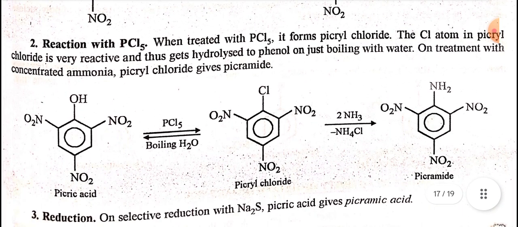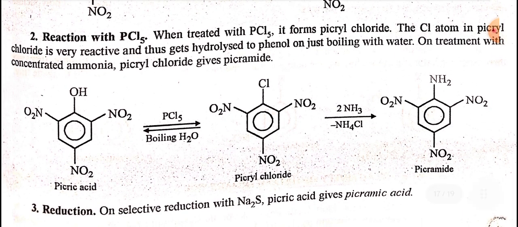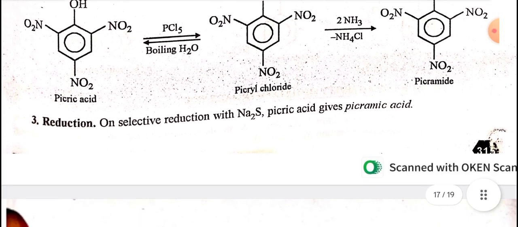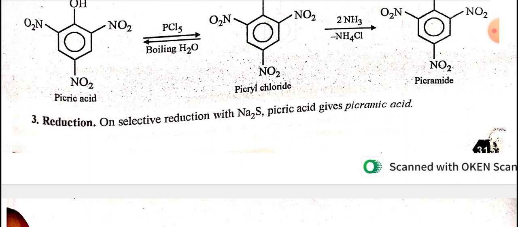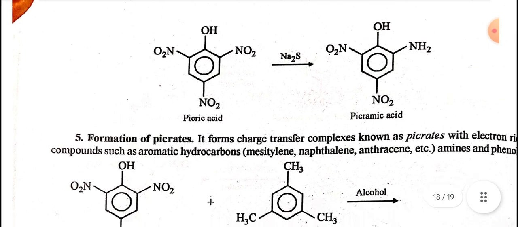Reaction with PCl5: when treated with PCl5, it forms picryl chloride. The chlorine atom in picryl chloride is very reactive and thus gets hydrolyzed to picric acid on just boiling with water. On treatment with concentrated ammonia, picryl chloride gives picramide. Third is reduction. On selective reduction with Na2S, picric acid gives picramic acid.